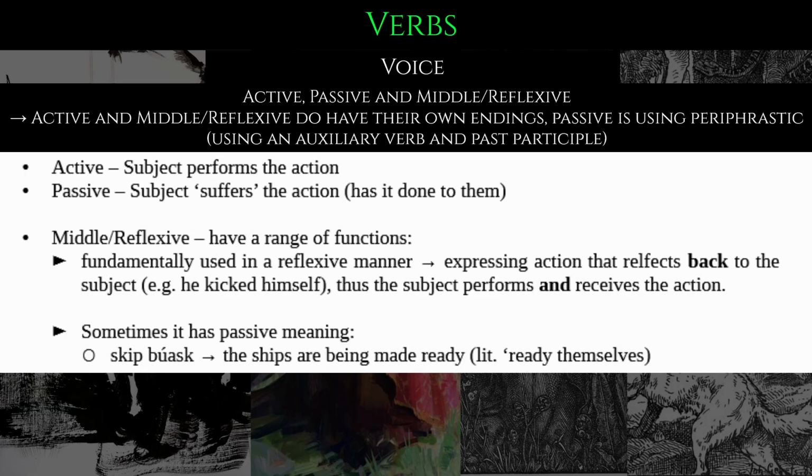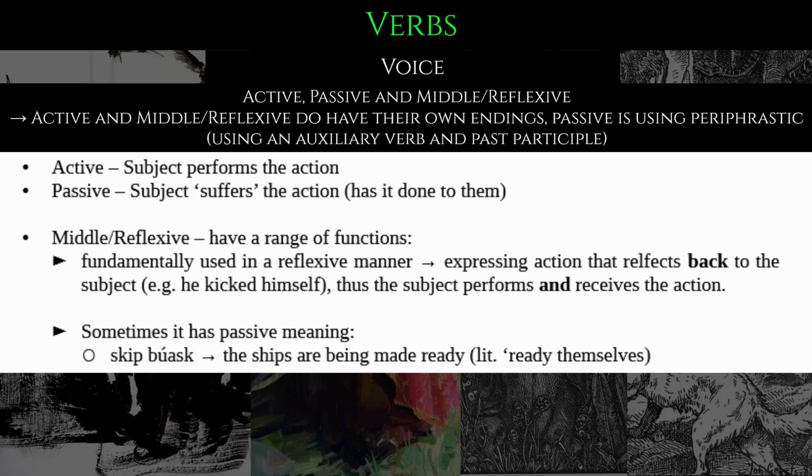And then we have the voice. Here we have active and passive, but also middle or so-called reflexive. And important to note here, active and middle as well as reflexive do have their own endings. Passive, on the other hand, is using a periphrastic structure, using an auxiliary verb and the past participle.